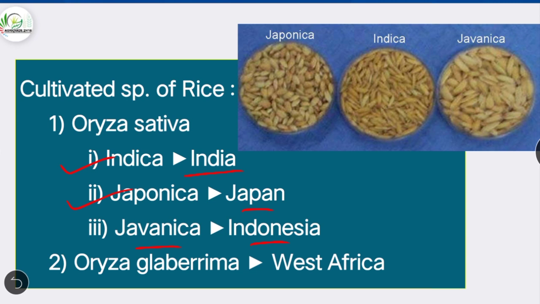The second one cultivated species is Oryza glaberrima, which is grown in West Africa only.